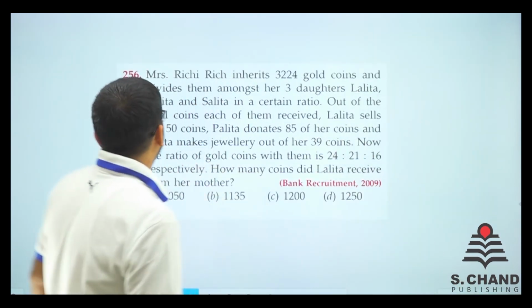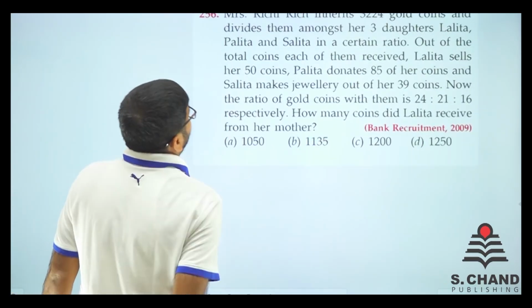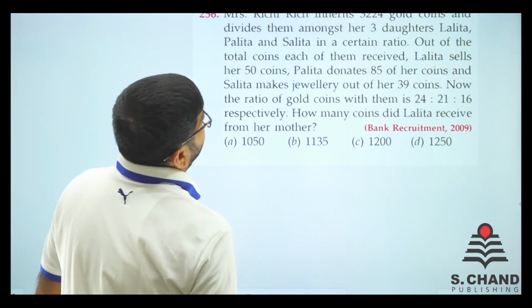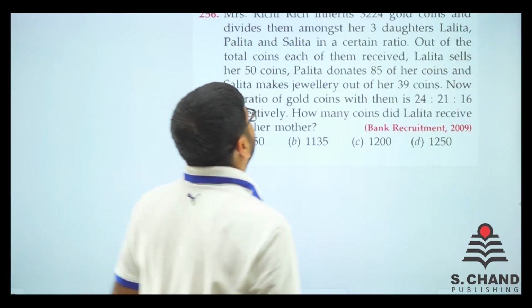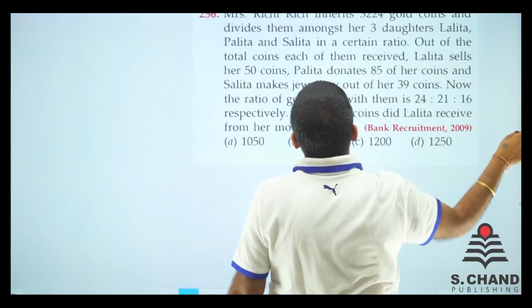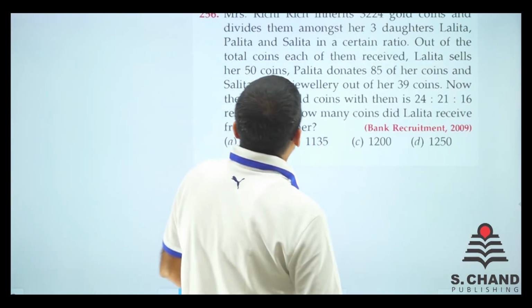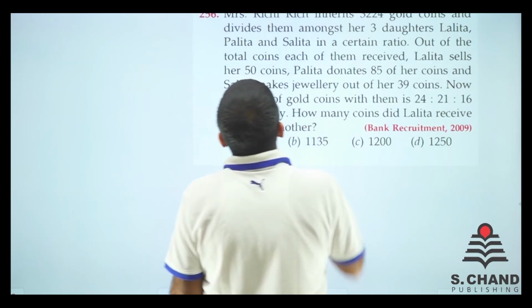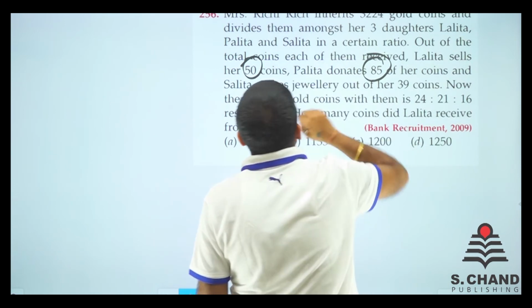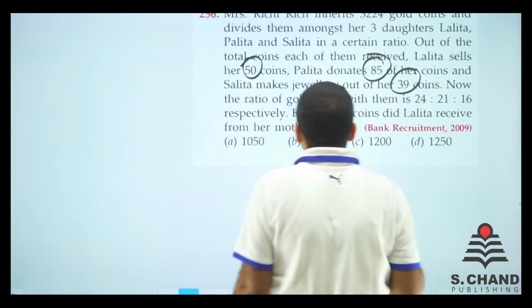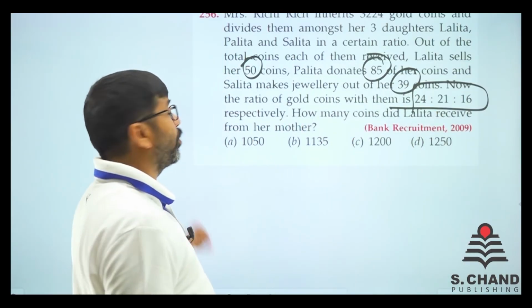We have a new question with us. That is a big question. Let's see what it says. Mrs. Richie Rich inherits 3,224 gold coins and divides them amongst 3 daughters, Lalita, Palita and Salita, in a certain ratio. Say for example, they get X, Y, Z, whatever the ratio is. Out of the coins each of them received, Lalita sells 50 coins, Palita donates 85 coins, and Salita makes jewelry out of 39 coins. Now the ratio of gold coins is given. Find how many coins Lalita received from her mother, right?